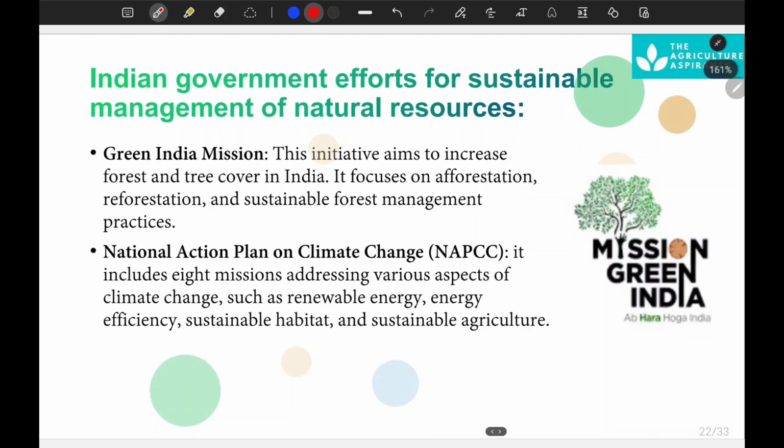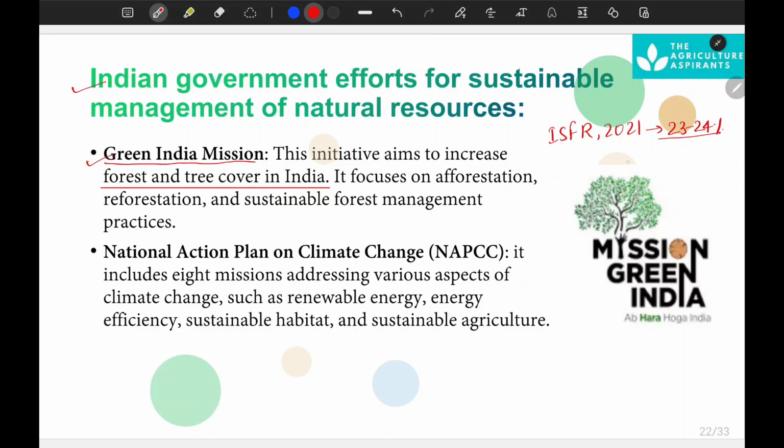And while we have read about the international level, we have to know about some Indian government efforts for sustainable management of natural resources. Green India Mission. As the name suggests, Green India Mission aims to increase the tree and forest cover in India, because the ISFR report 2021 suggests that around 23 to 24% of the total geographical area is under forest.